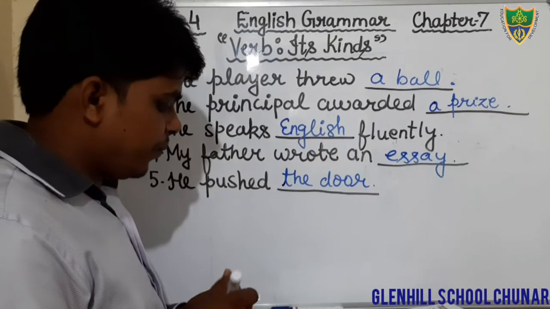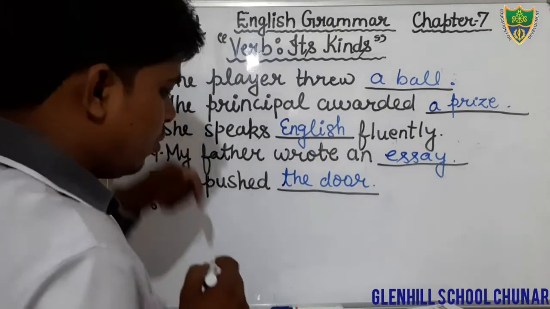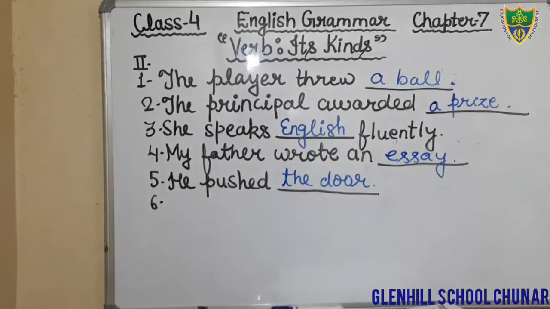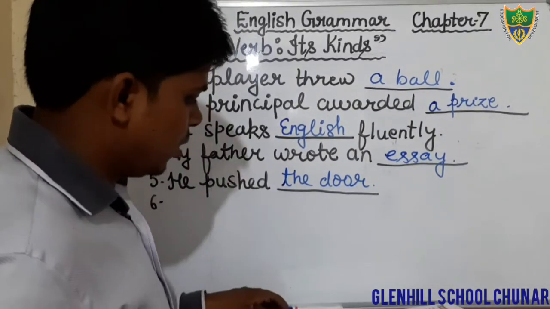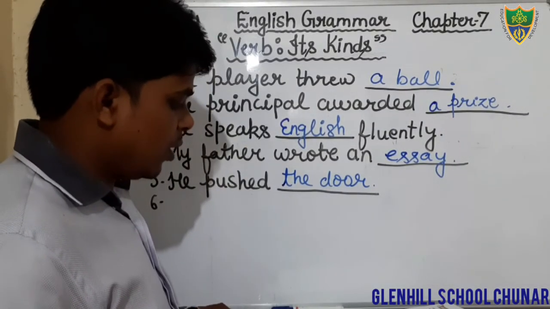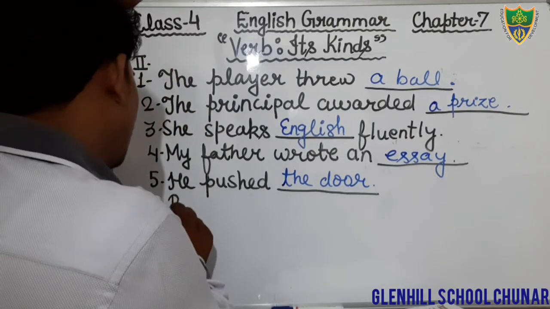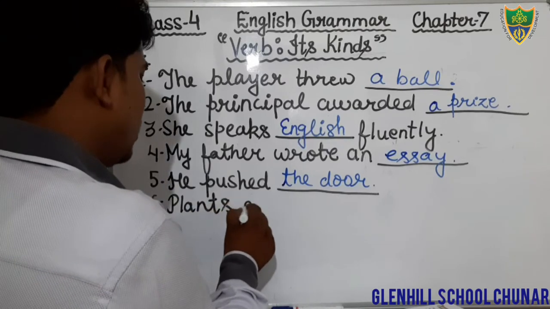Come to the next question. Question number 6. What is question number 6? Plants give. P-L-A-N-T-S.